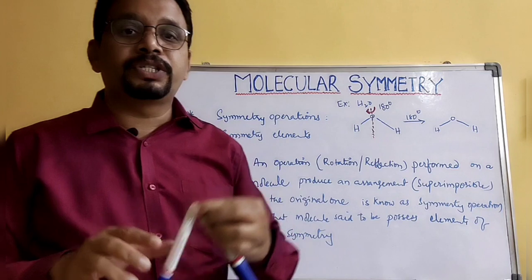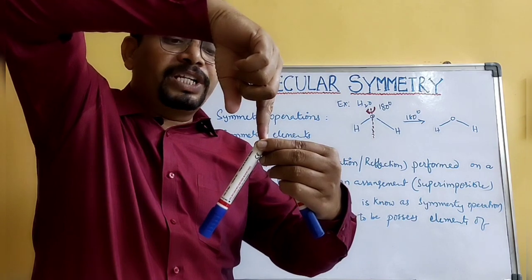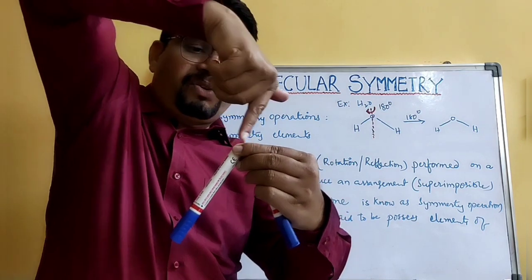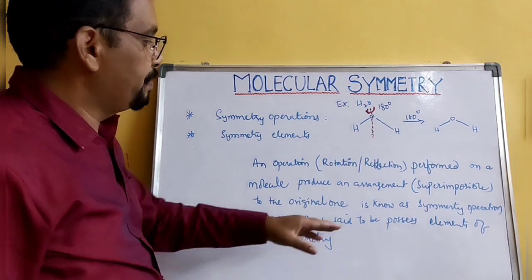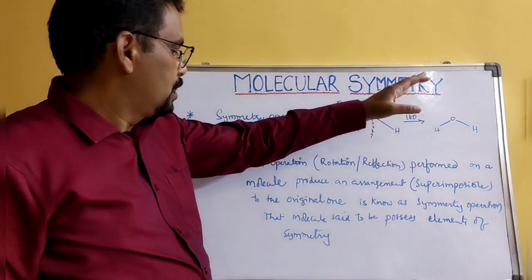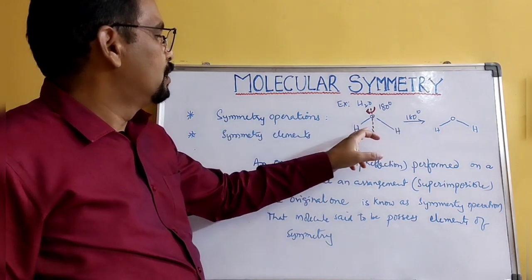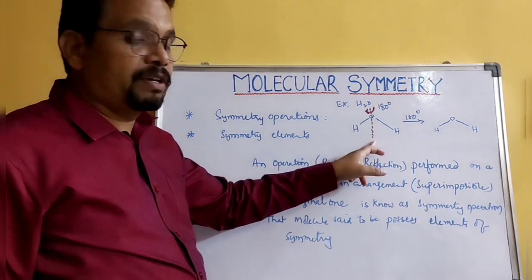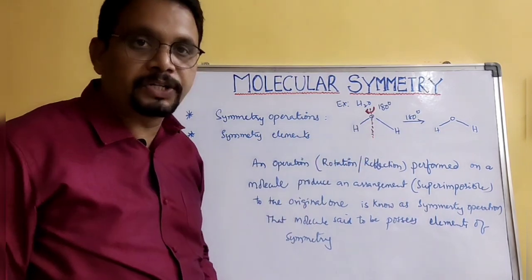So this is called a symmetry operation, where we used rotation through this axis. Therefore this molecule is said to possess a symmetry element. Here the rotation, or simple axis of symmetry, is the element possessed by this water molecule.